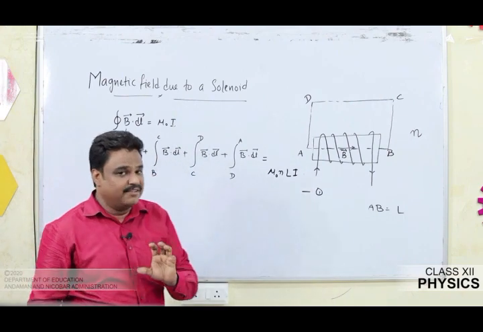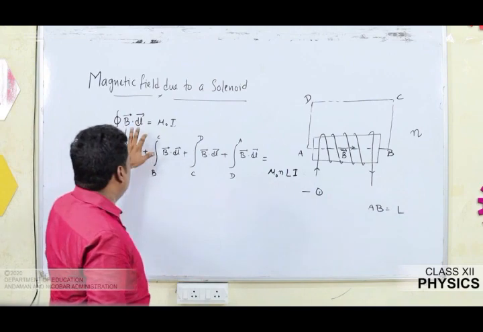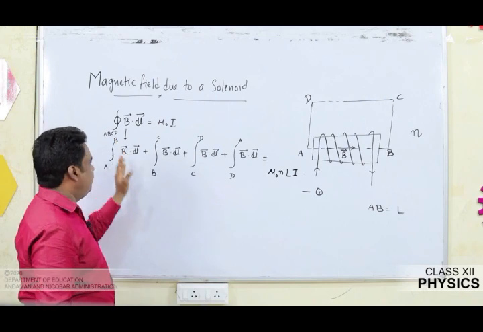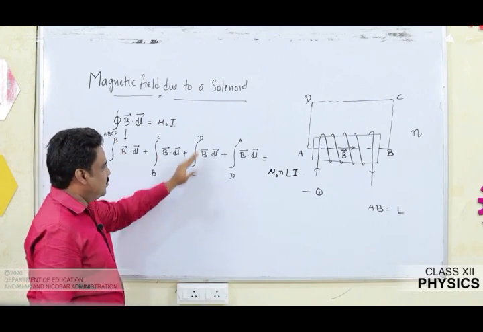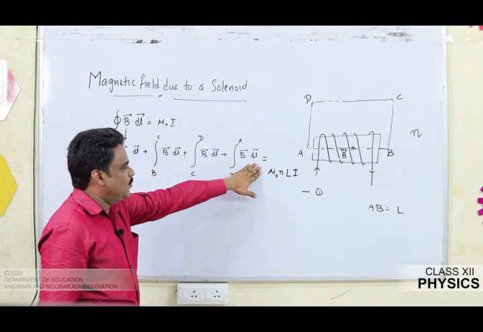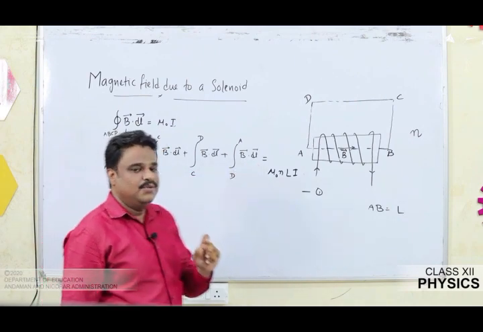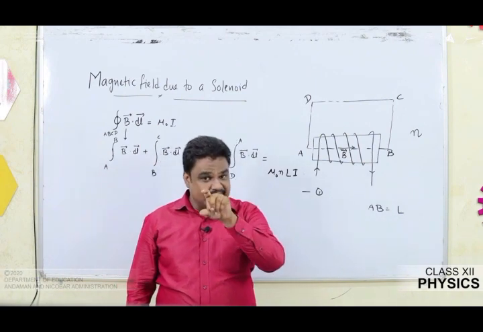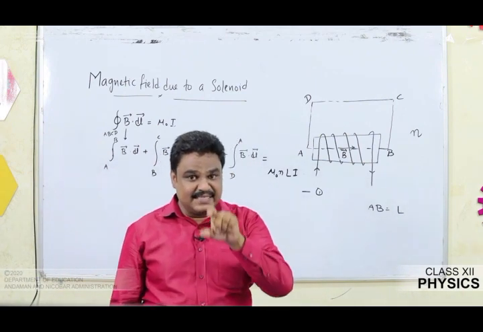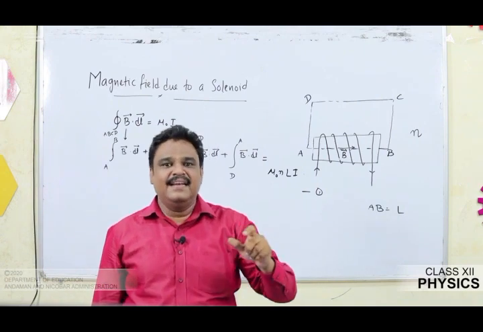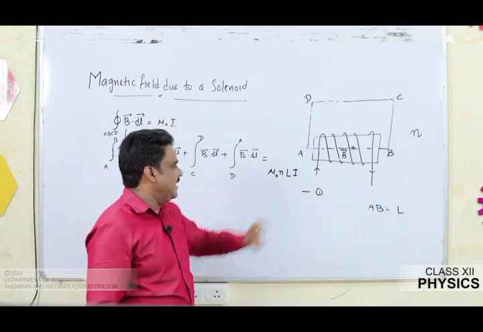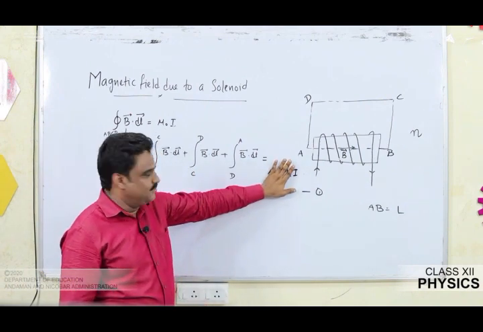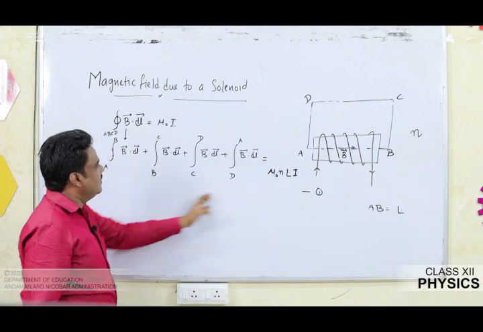Once again, what are the modifications in Ampere's circuital law? The LHS is for the loop A, B, C, D, A. So I split the loop: A to B, B dot dl, B to C, B dot dl, C to D, B dot dl, D to A, B dot dl, is equal to, on the RHS, mu naught I for one turn. The number of turns per unit length is n, acting for a length L, so the current threading is nL times mu naught I, that is mu naught nLI. I mark it as equation number 1. The RHS is in its completed form, so we are not going to touch it. We are only going to do modifications in the LHS.